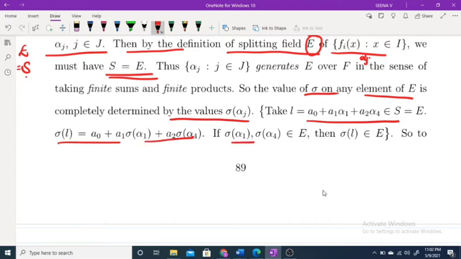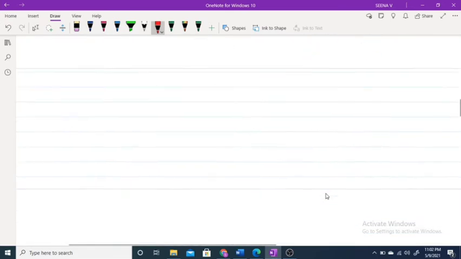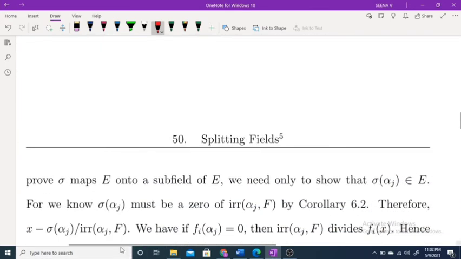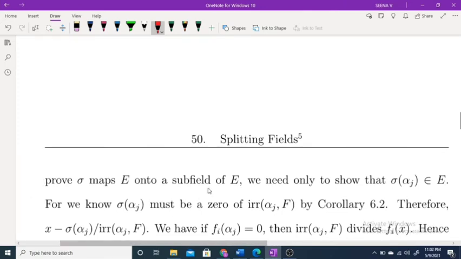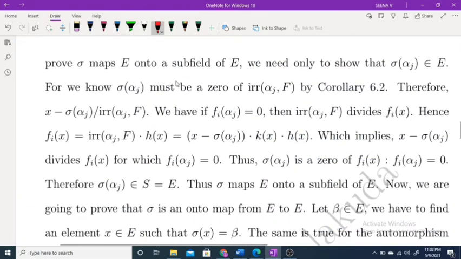Sigma alpha 1, sigma alpha 2 belong to E, therefore sigma L belongs to E. So if you take any linear combination, then L belongs to S, and finally we get sigma L belongs to E. So this proves that sigma maps E onto a subfield of E, because every element is of this form and sigma L belongs to E.